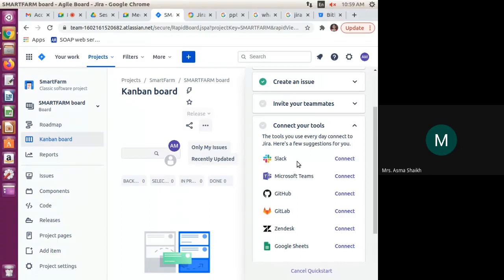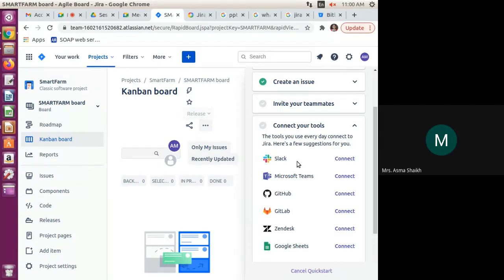Does anyone know about Slack, students? Yes, ma'am. What is that? Slack is basically a business-oriented WhatsApp. That's the basic way to say it. You can make Slack rooms where you can just divide your teams. The whole team's data will be over there, and you can talk about your stuff over there.